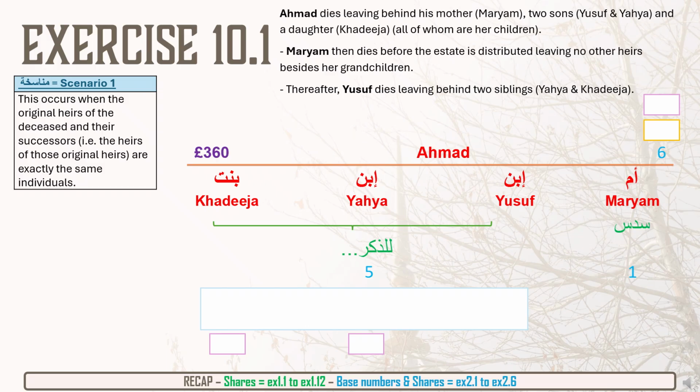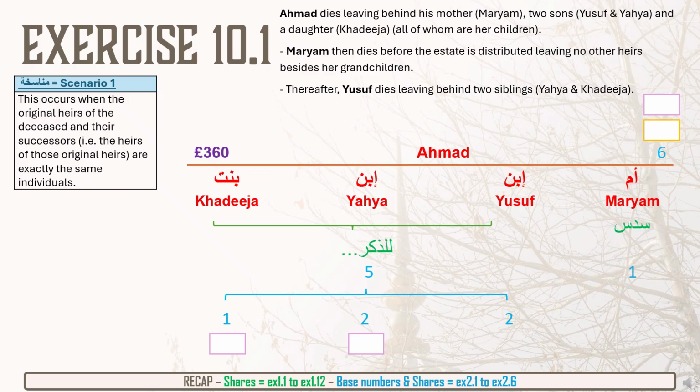Sudus of 6 for the mother is 1, and the remaining 5 shares go to the children. Now, that can be distributed amongst the children, because if we count each male as 2, so that's 2, 4, and the daughter as 1, so that's 5. That can be distributed. So Yusuf will get 2, Yahya will get 2, and Khadija will get 1. And now that's all sorted. So that's Ahmad's inheritance sorted.